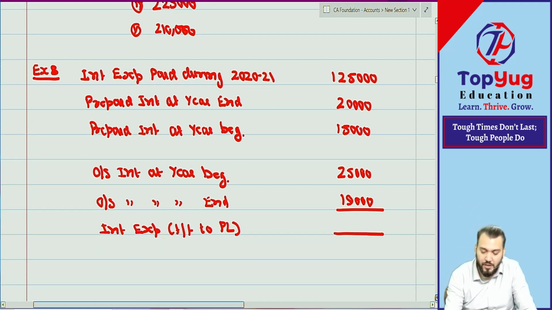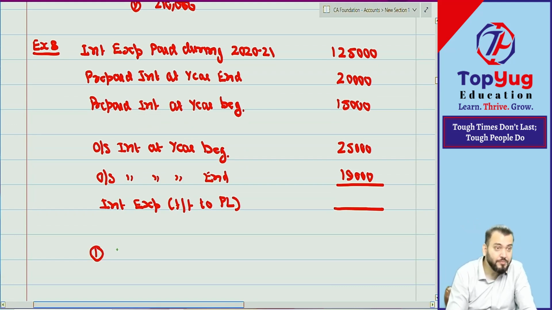One option I got: option number 1, 1,14,000. Okay. Second option, 1 lakh.